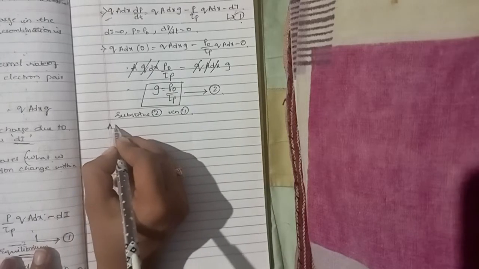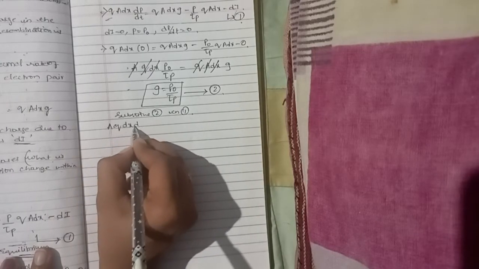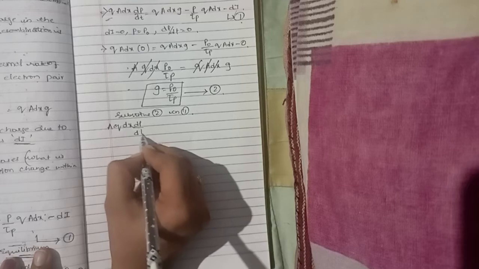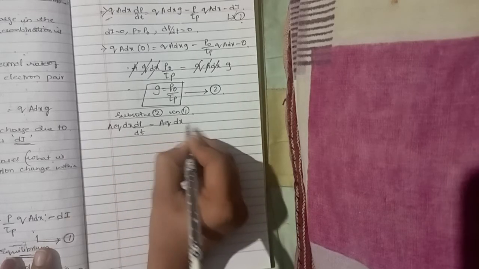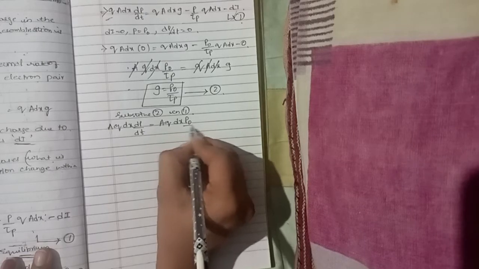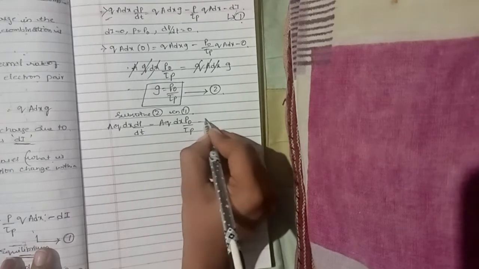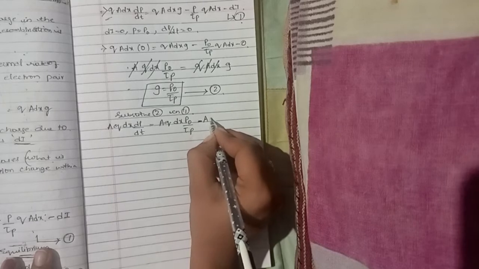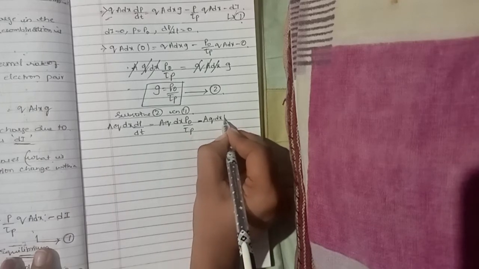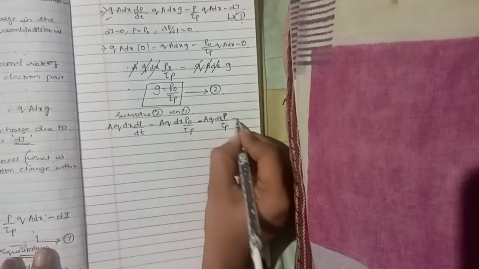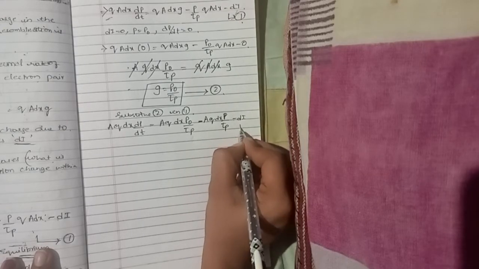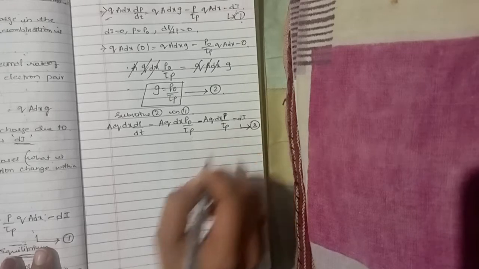A into q into dx dP by dt is equal to A into q into dx P naught by tau p minus A into q into dx into P by tau p minus dI. Let us consider this as our third equation.